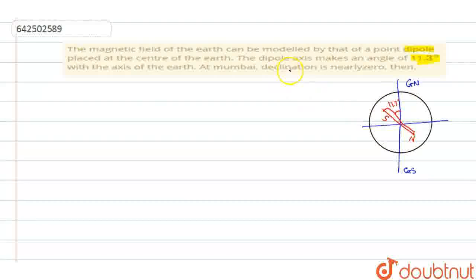Now let us see what is declination. That is why you are marking this angle as 11.3 degrees. Declination is the angle made between the geographical north axis and the magnetic south direction. So that is why we have marked this angle as 11.3 degrees. You are supposed to find the declination.